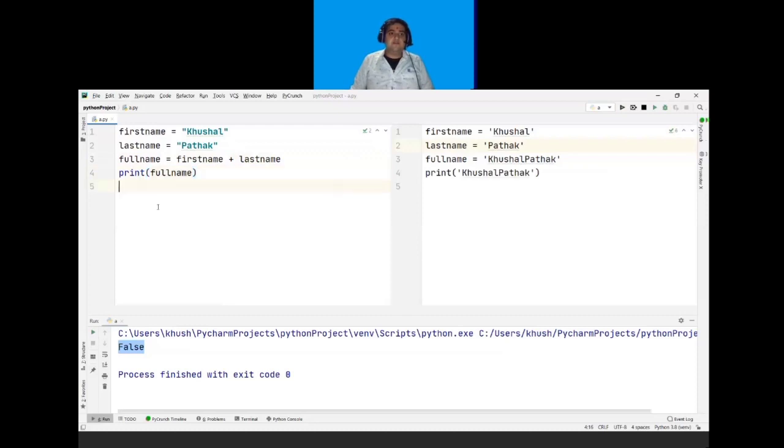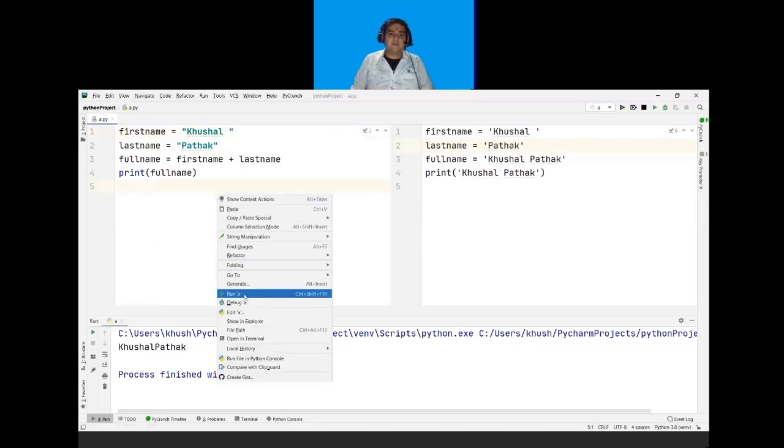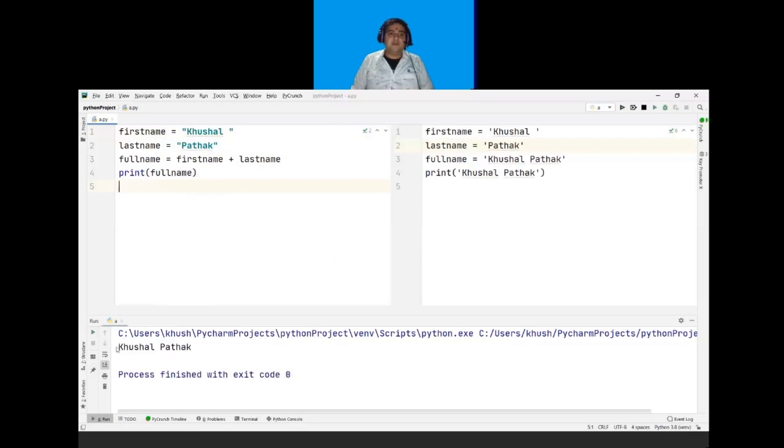So if I run the program, the output will be khushalpathak. So notice there is no space here. So if I want the space here, I can put space here, and if I run this program, it will give me output as Khushal space Pathak.